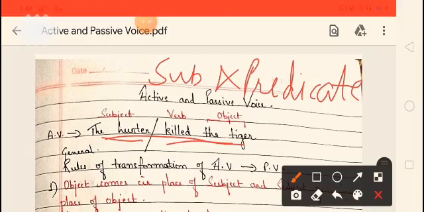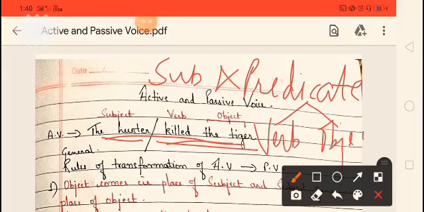Here the hunter becomes the subject and the rest of the sentence becomes the predicate. Now the predicate itself is combined of two parts, verb and object.